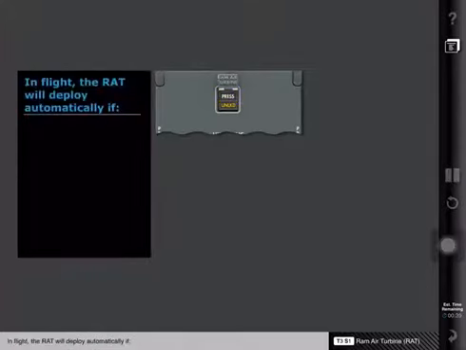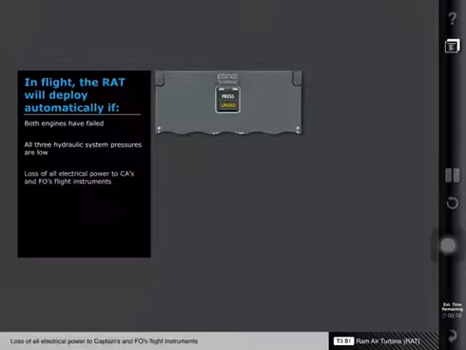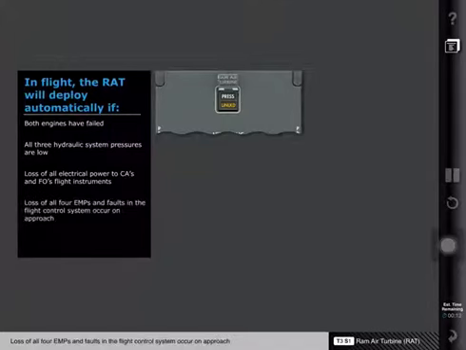In flight, the RAT will deploy automatically if both engines have failed, all three hydraulic system pressures are low, loss of all electrical power to the captain and first officer's flight instruments, loss of all four EMPs and faults in the flight control system occur on approach, or loss of all four EMPs and an engine fails on takeoff or landing.